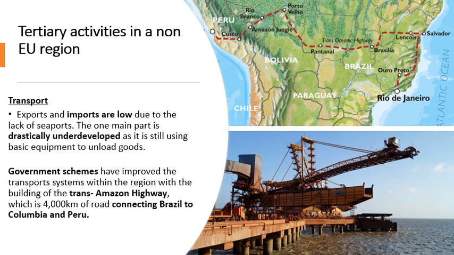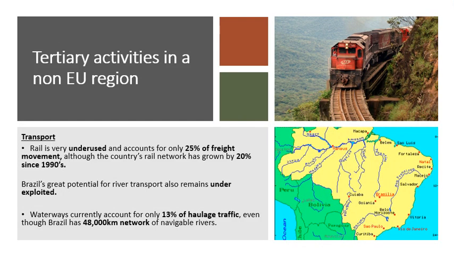We can see the red dotted line in the map here in the top right. But again, this is a very long and slow and arduous process because it's going through the Amazon rainforest and it's very difficult to navigate that area. Final two parts about transport that are underdeveloped. Brazil has an underdeveloped rail network. Only 25% of its heavy freight is brought by rail, although they have increased this rail network by about 20% since the 1990s.